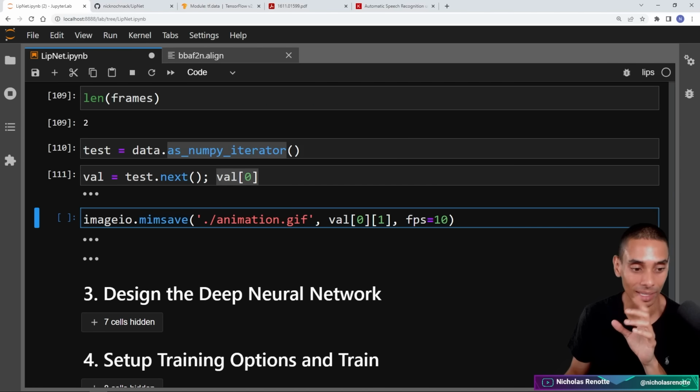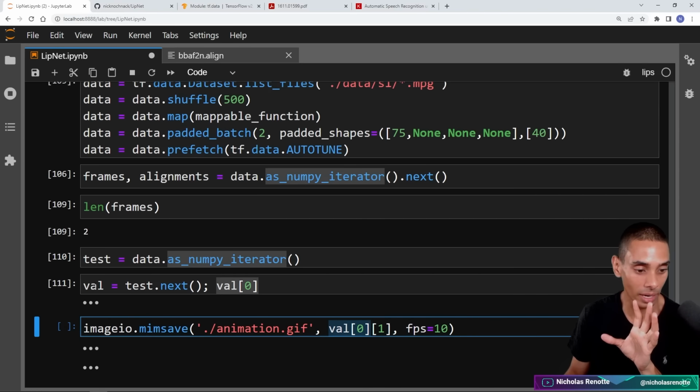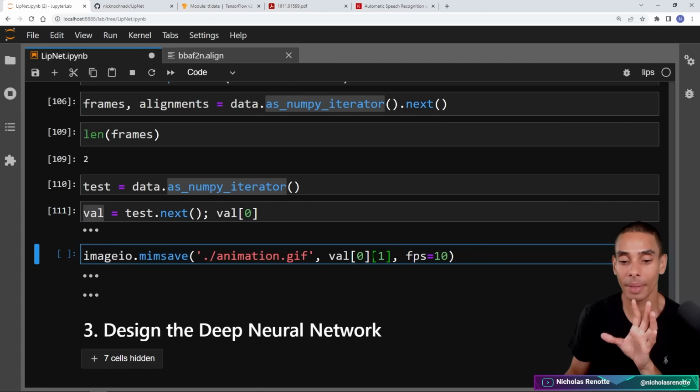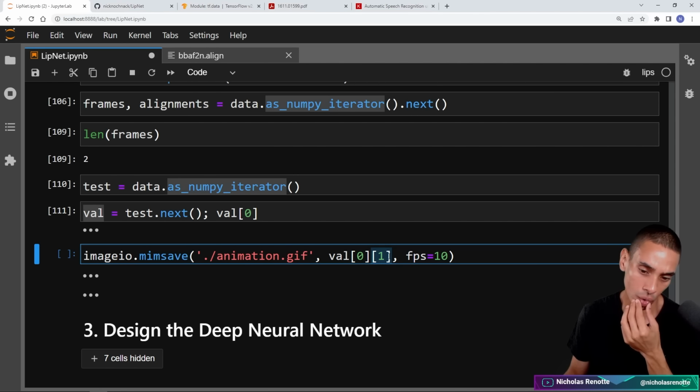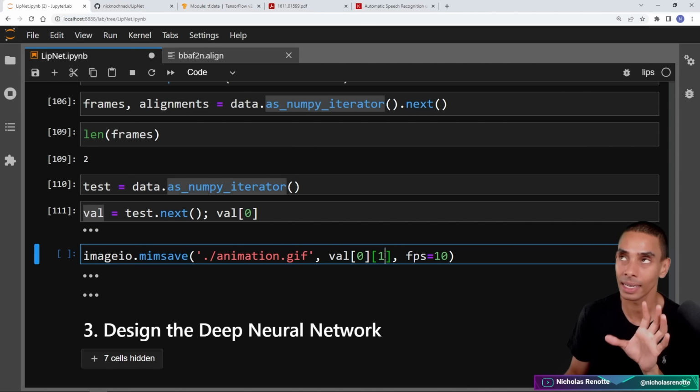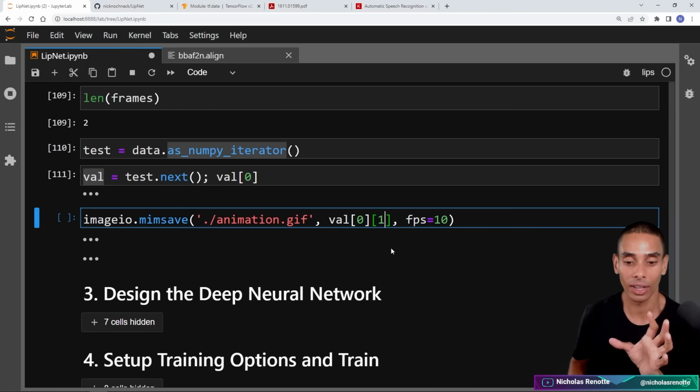So if I go and run this line here, it's actually going to take our data set, which is what we've defined over here. And it's going to grab the second instance of our videos. I could set this to 0 or 1 because we've got 2 sets of videos inside of each batch, and it's going to convert it into a GIF.